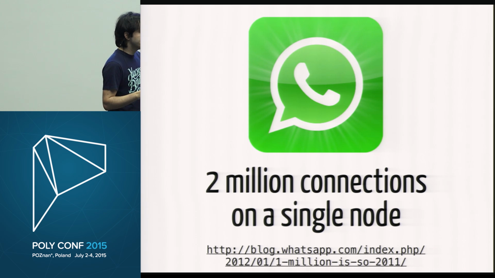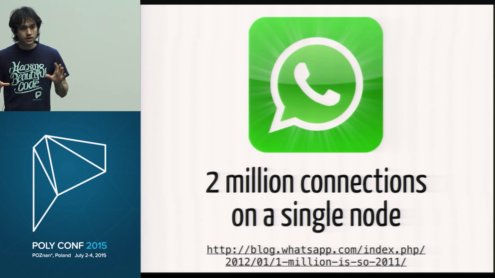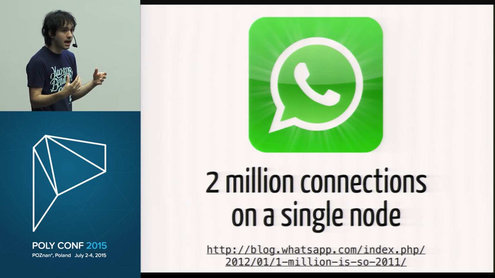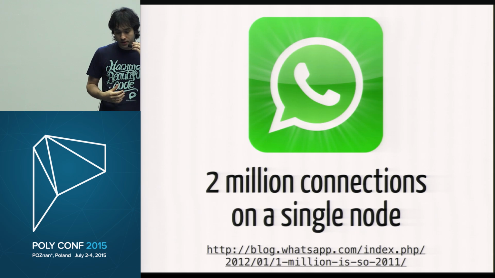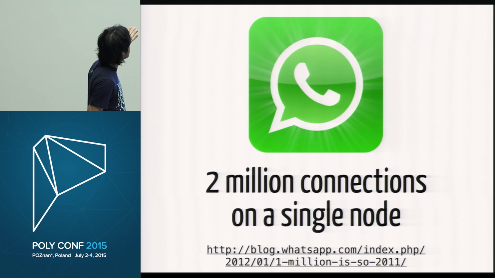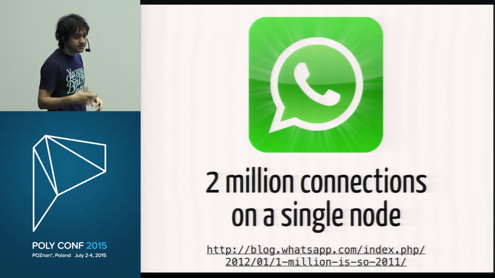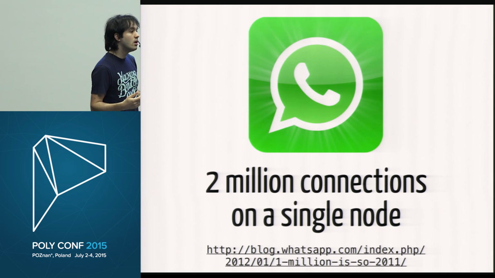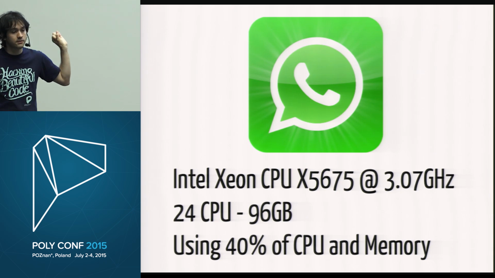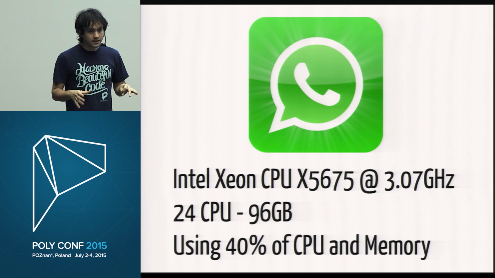node. So what's happening here is that they had a single node running production. They had more nodes, but one particular node running production was able to handle 2 million devices connected at the same time, sending and receiving messages. Okay? And when we look at more information in the blog post, it's quite a powerful machine, right? It says it has 24 cores, 96 gigabytes of RAM. But even with all those resources and all that load, it was using only 40% of the CPU and memory. And when we look at this now in 2015, this is exactly what we want, right?